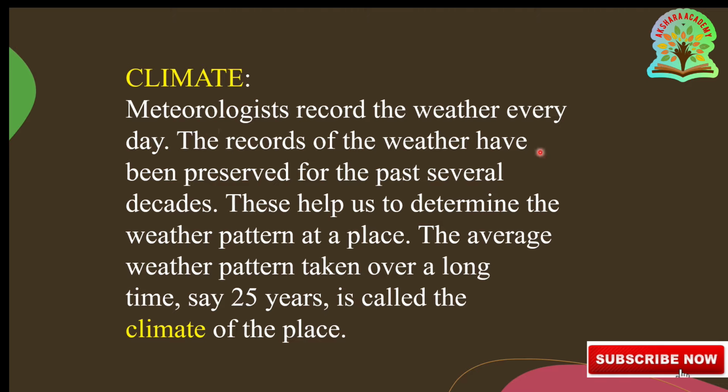Meteorologists record the weather every day. The records of the weather have been preserved for the past several decades. This helps us to determine the weather pattern at a place. So the average weather pattern taken over a long time, say 25 years, is called the climate of the place. This is about weather and climate.